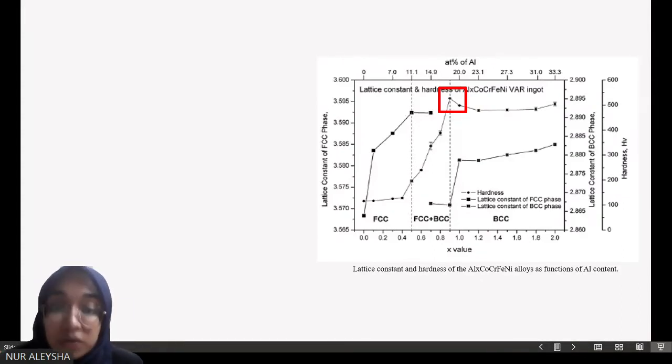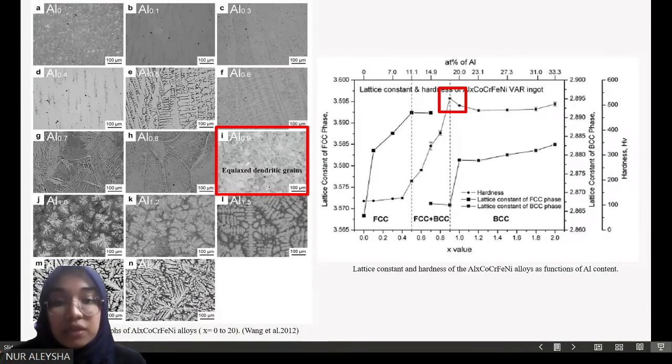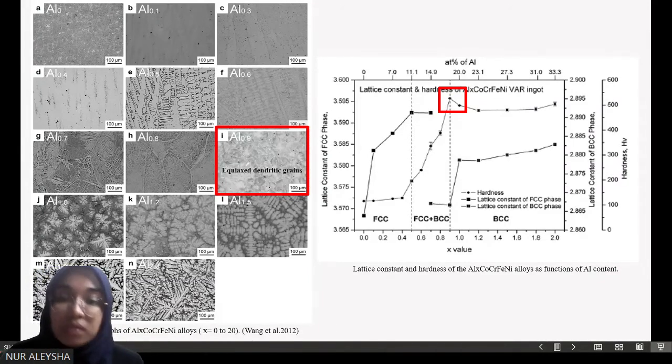This can also be related to each microstructure, which shows the exquisite dendritic grains with the finest size of the spinodal and the interconnected structure. The relationship is: the smaller the width, the bigger the interface area, so the lesser the dislocation mean free path, which will increase the hardness.